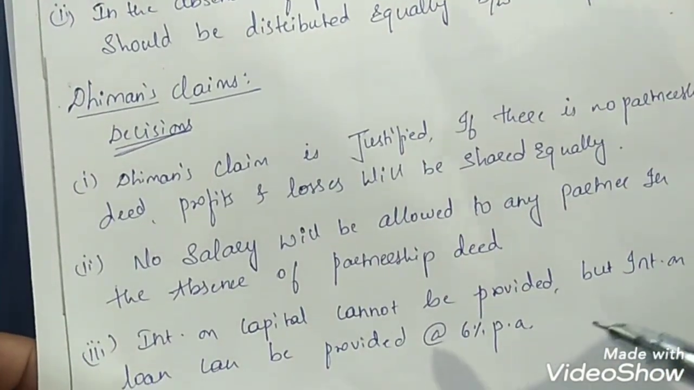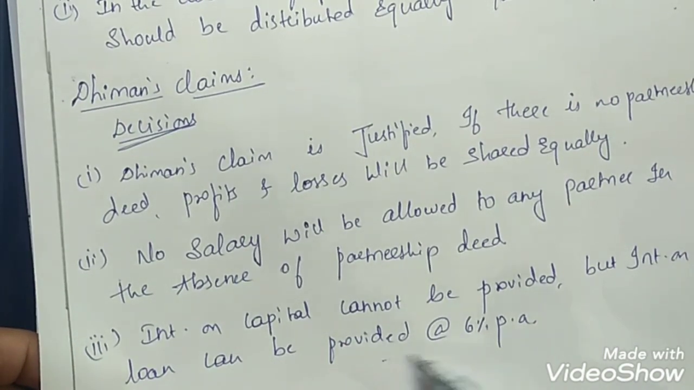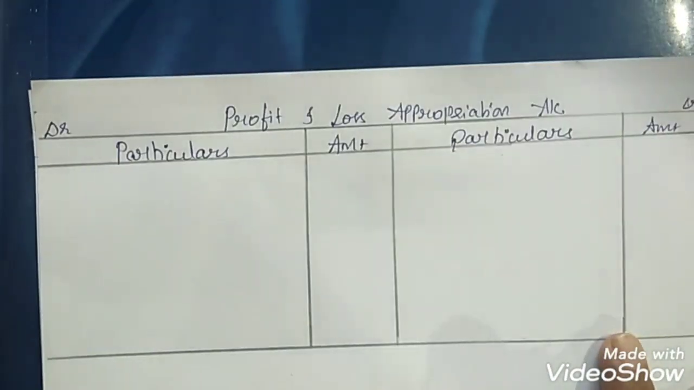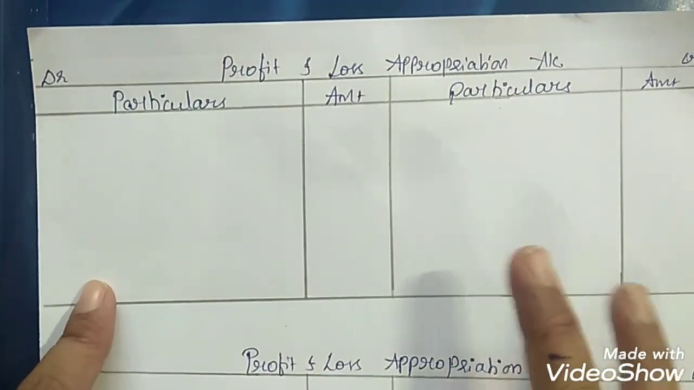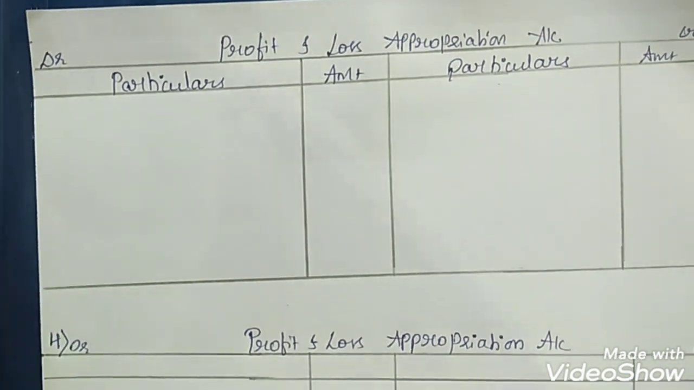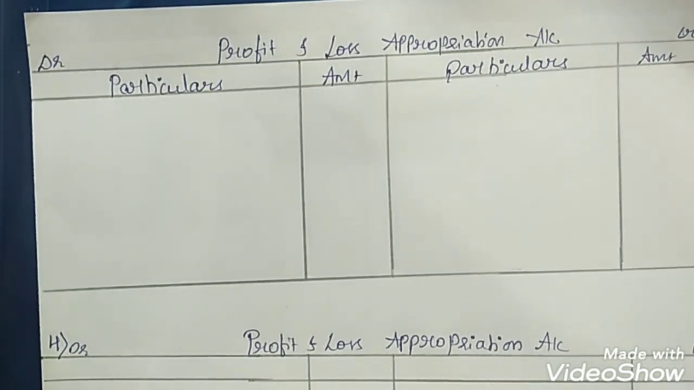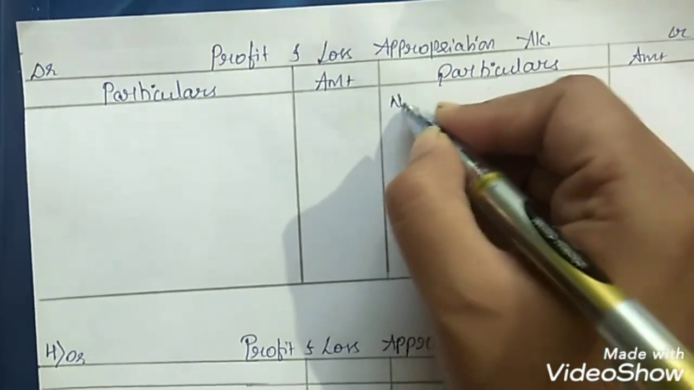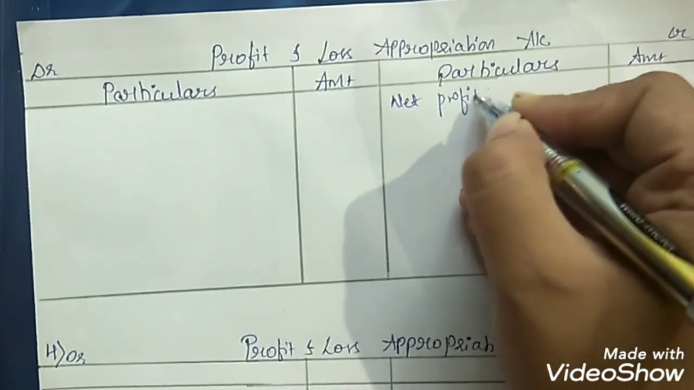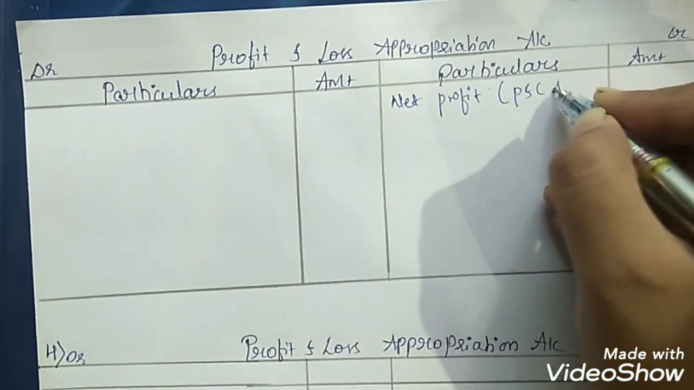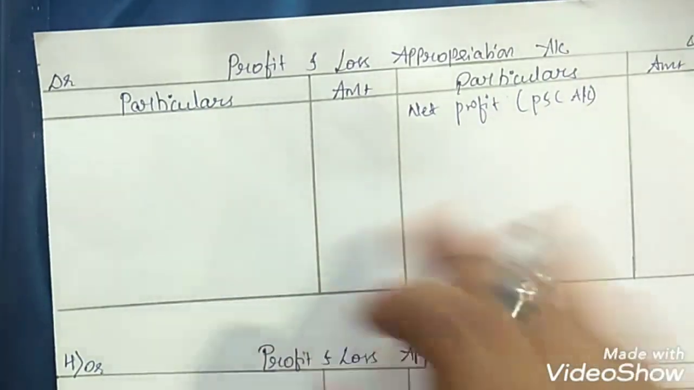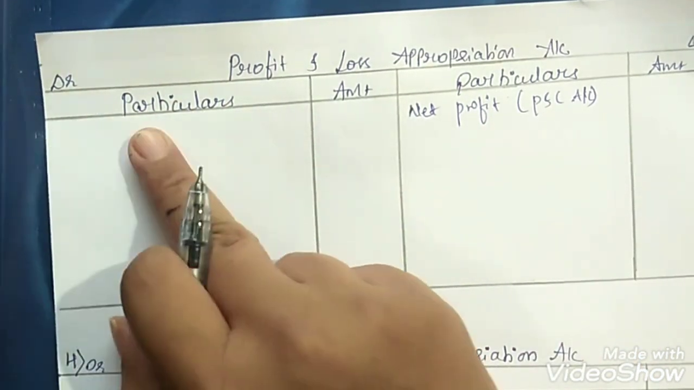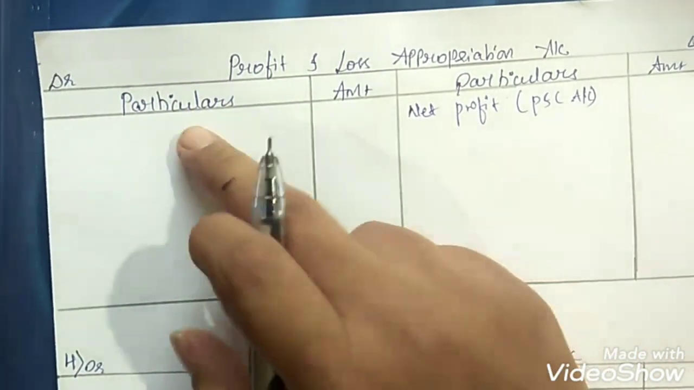Okay, so here we have to do one more thing, that is we have to provide 6% interest on loan to Harshad, right? First of all, profit and loss appropriation account always starts with the net profit or net loss which is given in the question. If there is net profit given in the question, take it on the credit side of profit and loss appropriation account. Net profit, in bracket you can write P&L account. And if there is net loss given in the question, take it on the debit side, as net loss, bracket P&L account.